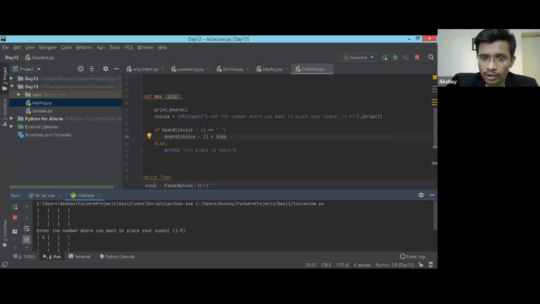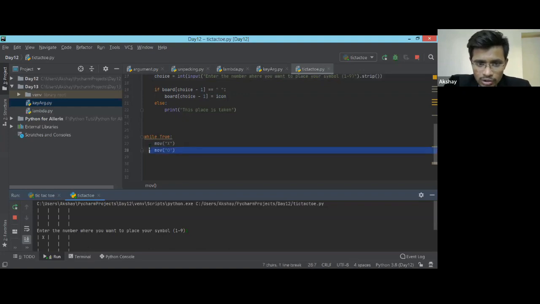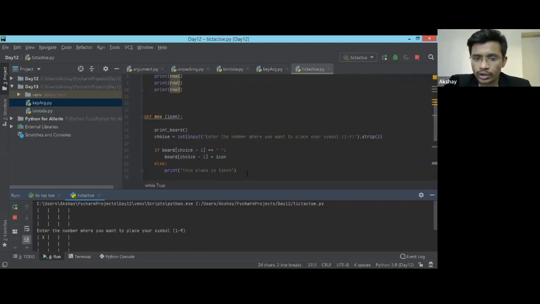That's it, as simple as that. When X will be called, we'll ask the first person to place his number, and that particular thing will get printed on the board. So see, it is just 2 lines of code which I need to do. Whatever I did yesterday, I haven't changed anything. Only this else line I have added. Yesterday we finished till this, right?